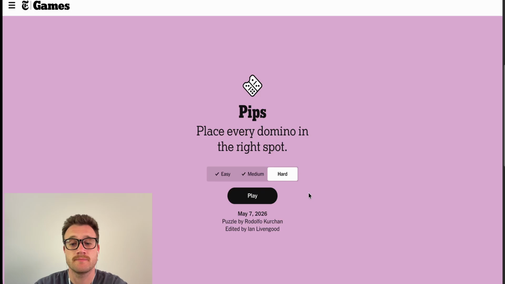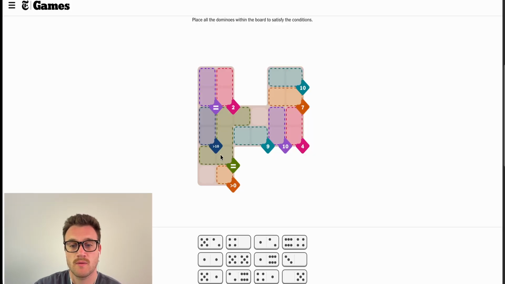Let's do the hard. Off the rip, 5 of a kind here. Got a 10 up here. Leaves a couple options. 10 here as well. 4, plenty of options. Equals 2 up here. And more than 10. So one of these is a 6. But we've got 3 6s, so that's a lot to work with.